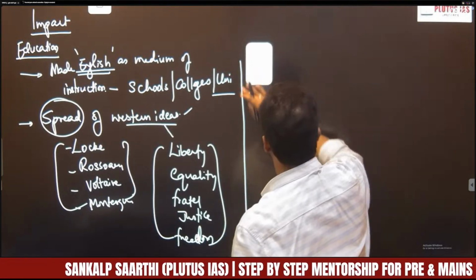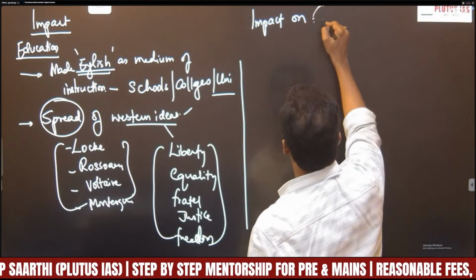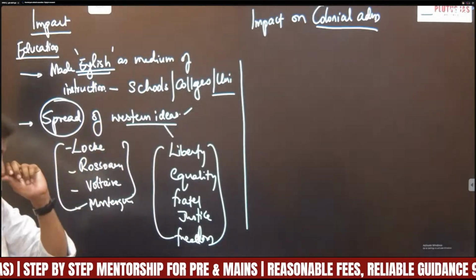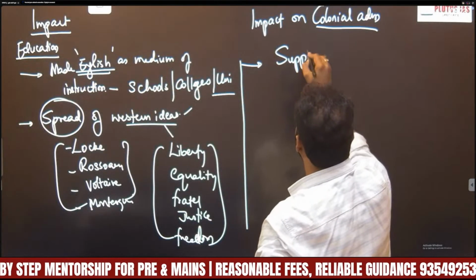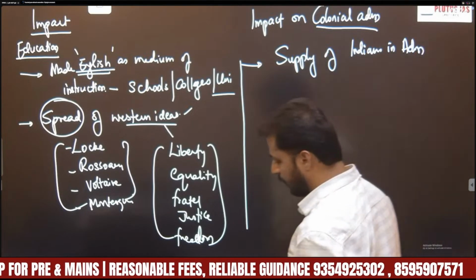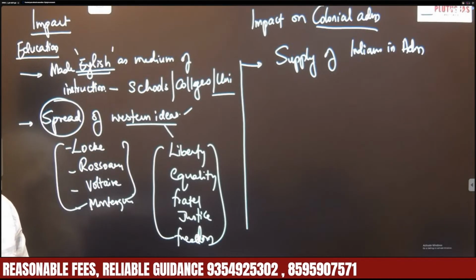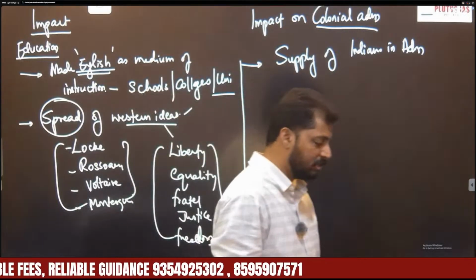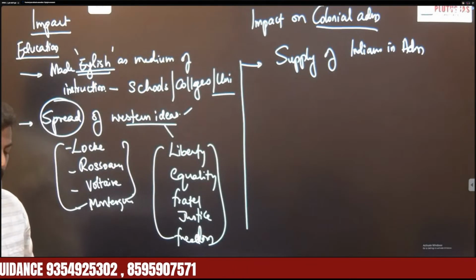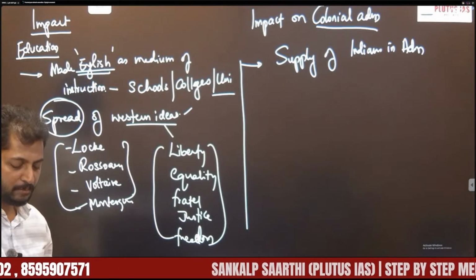So what are the impacts on education? English was made the medium of instruction, spread of modern or Western ideas, rise of a new educated intellectual class, and decline of traditional institutions, right? So this is impact on education. Let us see the second part of the demand, impact on colonial administration. What is this? Supply of Indians in administration. This modern education helped in creating a pool of Indians which helped the British in administration, because these Indians acted as junior officials, clerks, and held various positions in the government, which helped in administration of the colonial empire, right? Especially in revenue and judiciary.